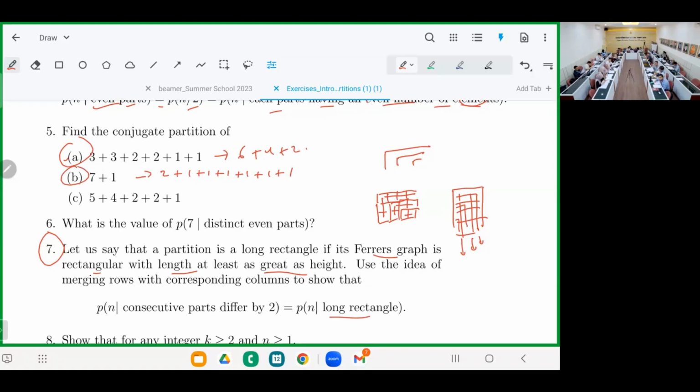And the next one, can you get it? Oh, okay. 5, 4. Self-conjugate. So this will be 5 plus 4 plus 2 plus 2 plus 1. Should be okay.